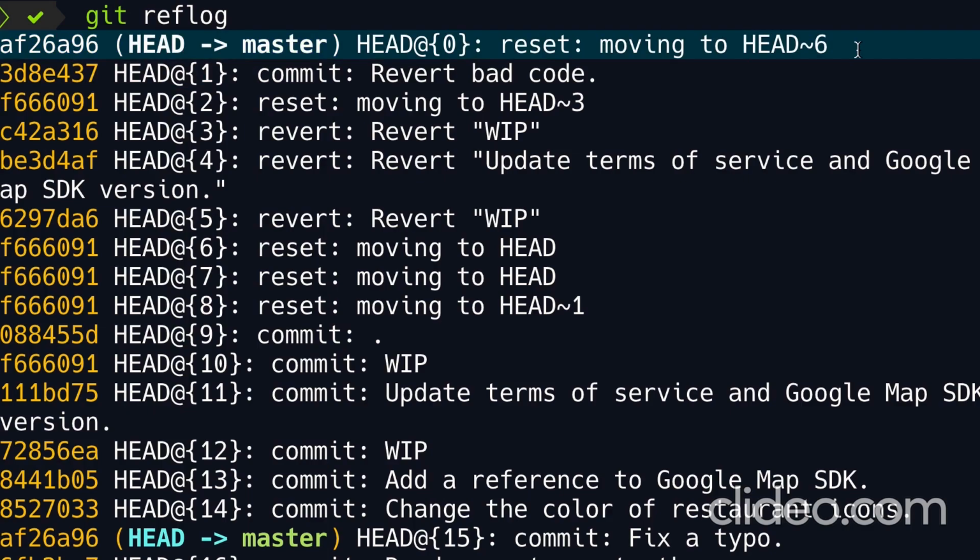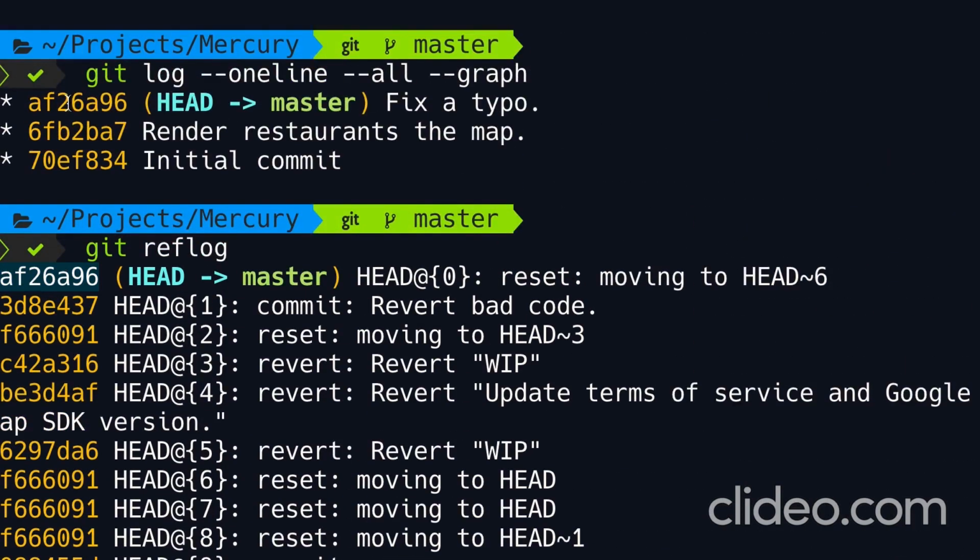Every entry has a unique identifier. Here's the unique identifier of the first entry. Here's the unique identifier of the second entry. Now, in front of the unique identifier, we see a description of what happened. So just a few seconds ago, we used the reset operation to move the HEAD to this new position. After this operation, HEAD is pointing to this commit over here. We can verify it. So look at our history. HEAD is here and is pointing to this commit, AF26. We can verify it here.